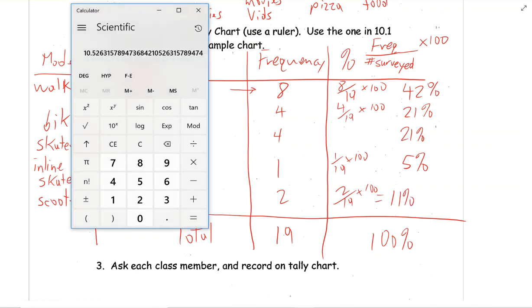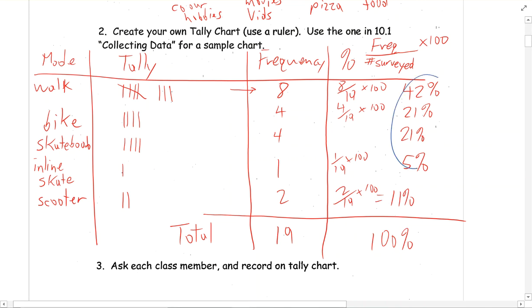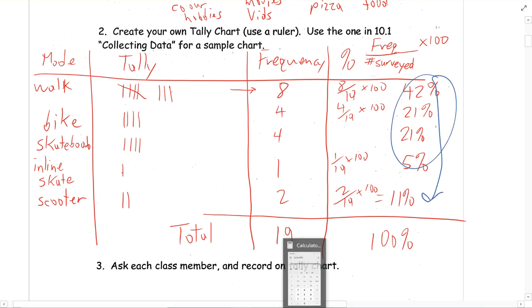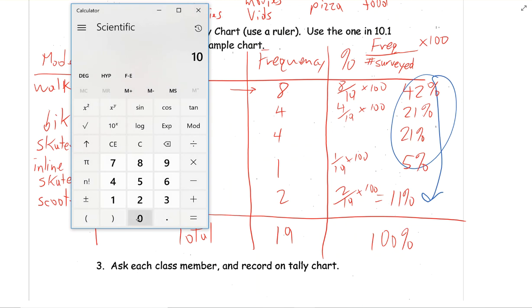So what I'm going to do is take 100 and subtract all of these to see what's actually left over, because of rounding, sometimes we can have issues. 100 minus 42 minus 21 minus 21 minus 5 equals 11.